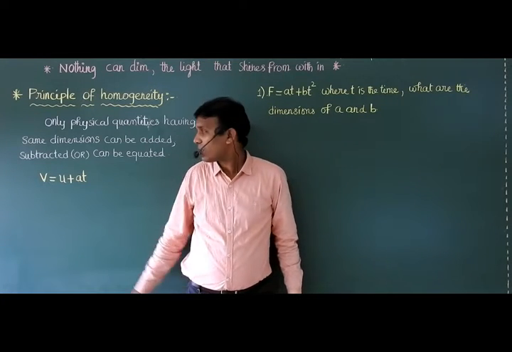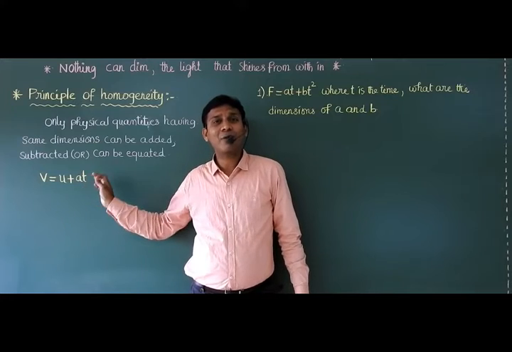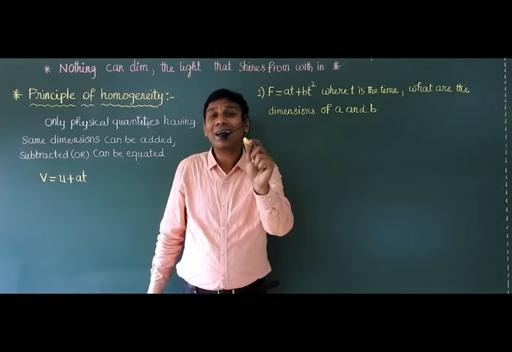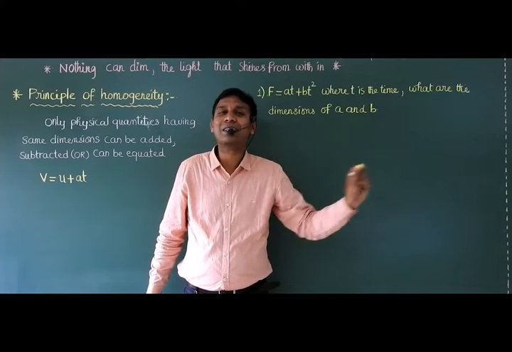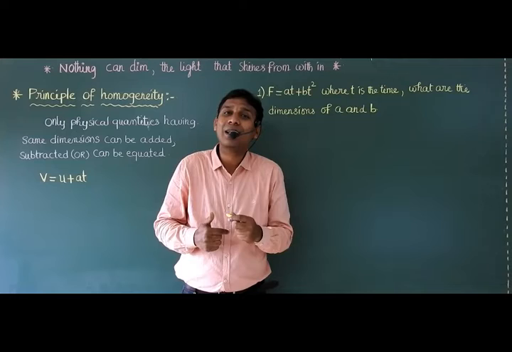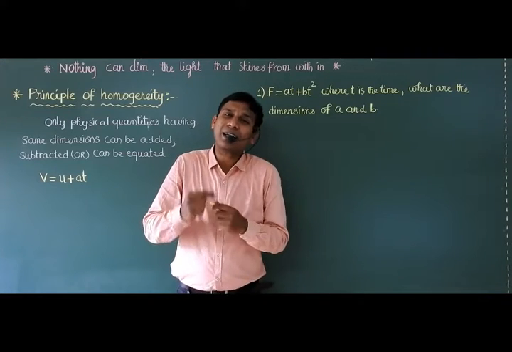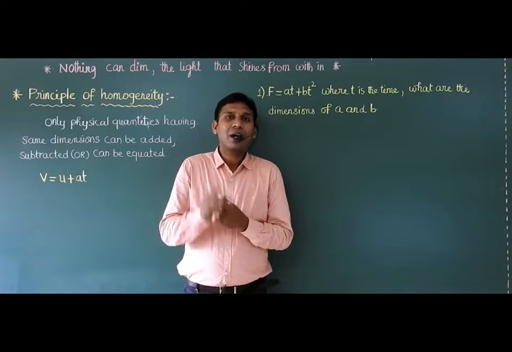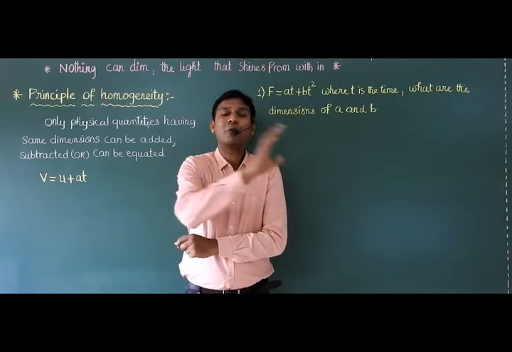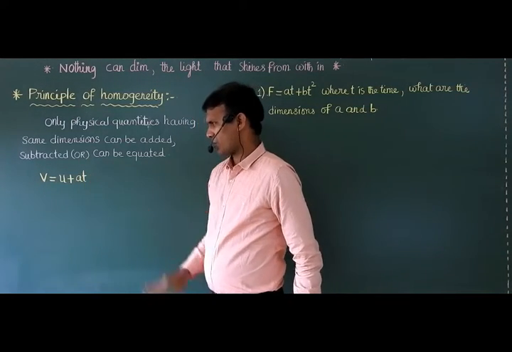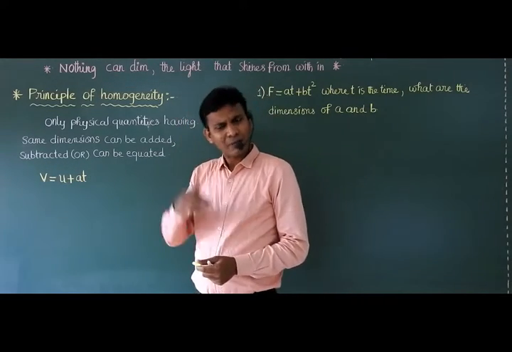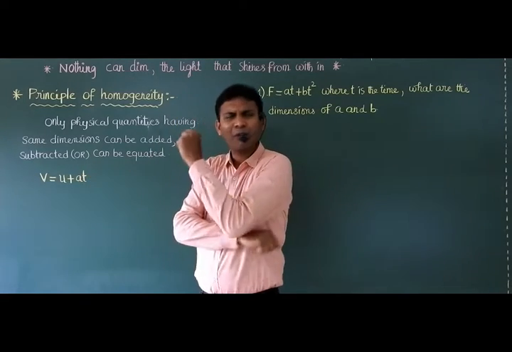Yes, sir. So if you observe this equation, V is equal to U plus AT. What is our second application? To check the correctness of equation. How to check? With the help of dimensional analysis. So to check the correctness of equation, we are introducing one principle, that is the principle of homogeneity. Now you just observe this equation, V is equal to U plus AT. Sir, how will you get this equation? Sir, for derivation only we finally got V is equal to U plus AT.